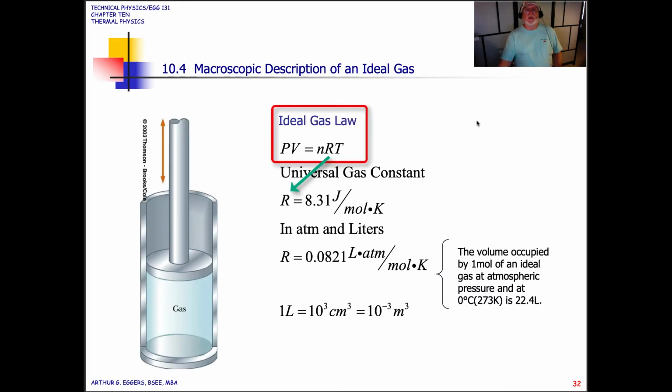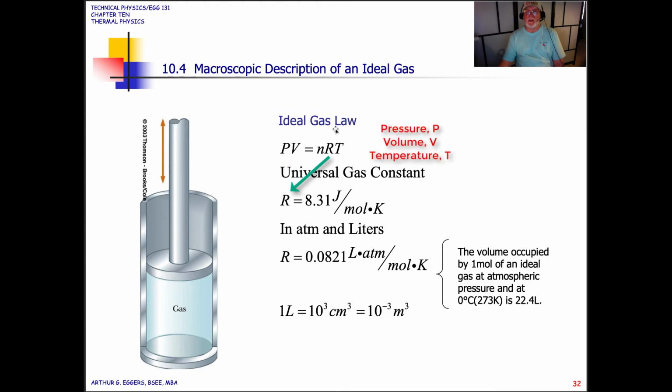So let's look at where this PV = nRT came from and what it deals with. It's something called the ideal gas law. PV equals nRT is a term that has all of the characteristics, in this case you can see compressing a gas.